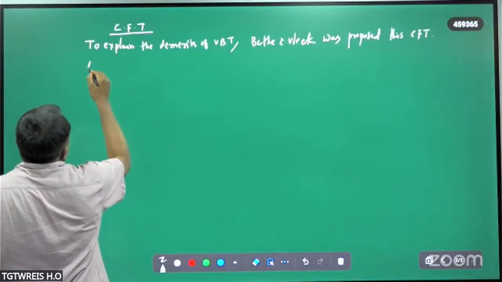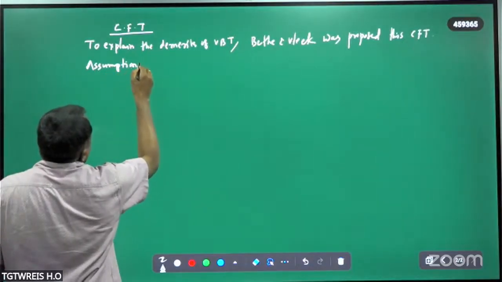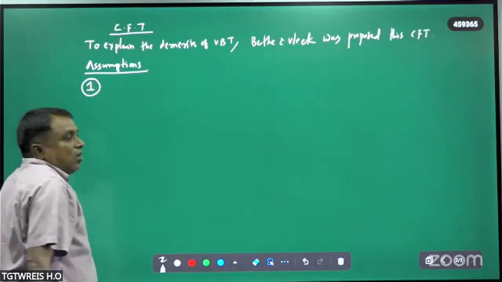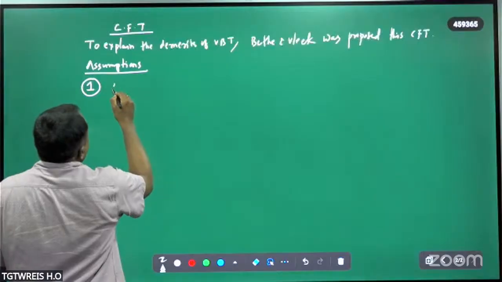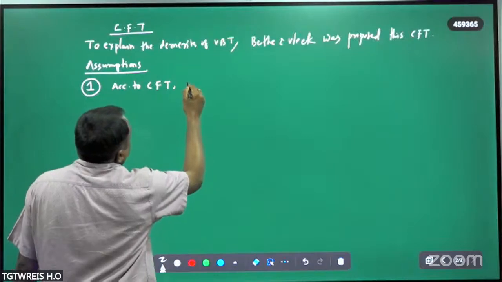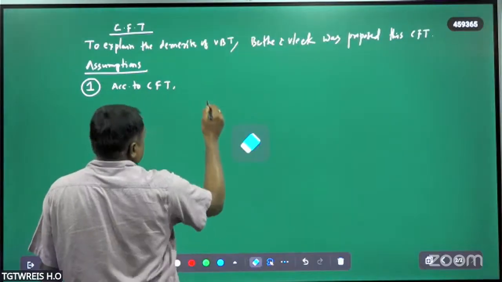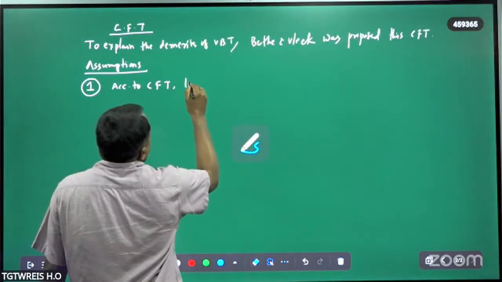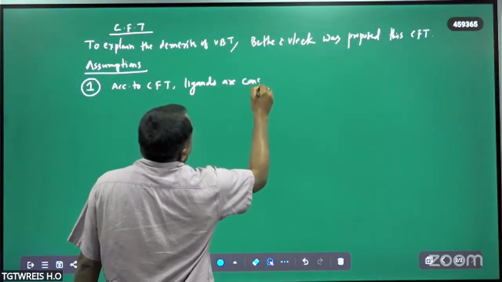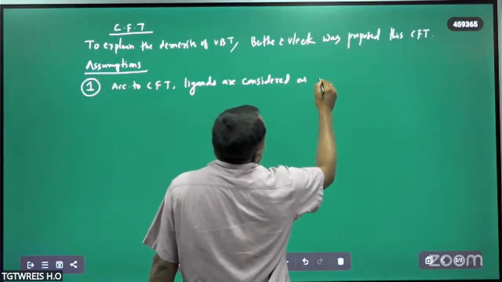What are the important assumptions? There are many assumptions in this crystal field theory. The first assumption is that, according to crystal field theory, all ligands are considered as point charges.